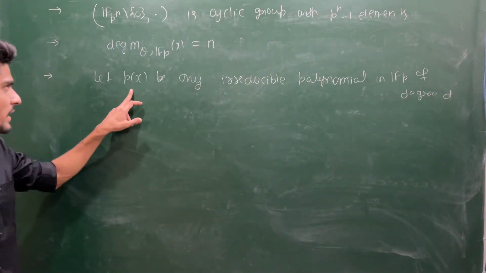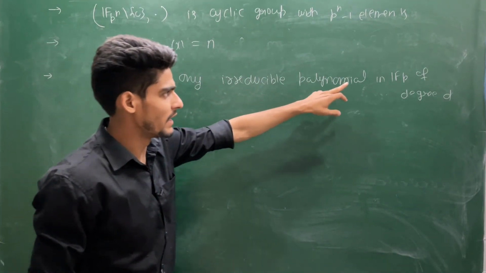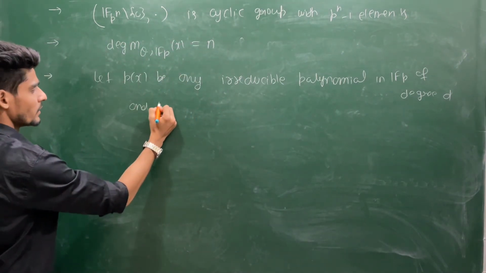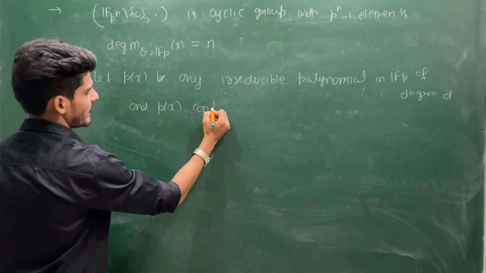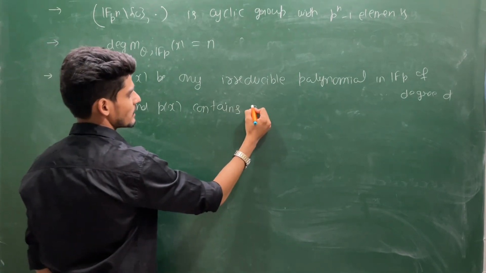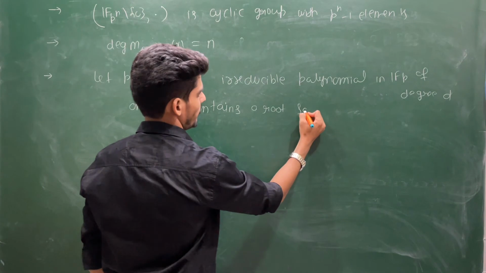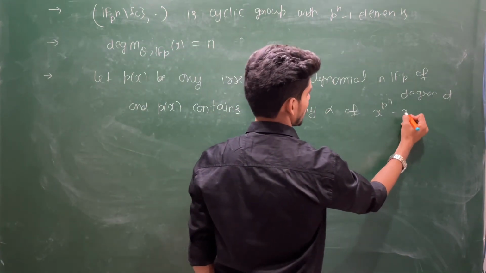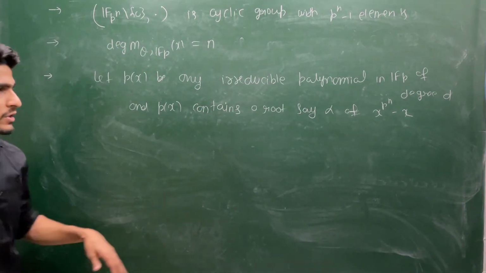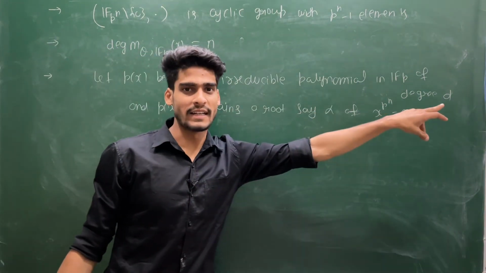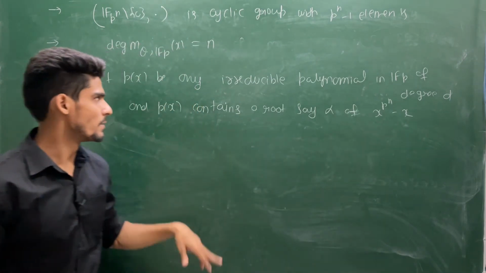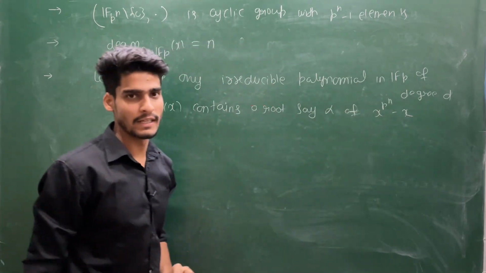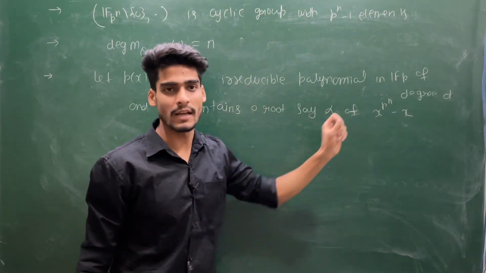Suppose this P(x) be any irreducible polynomial in Fp of degree d, and P(x) contains a root, say alpha, of x to the power p^n minus x. Suppose it is containing a root, because if you factorize this, then if a factor contains a root, then this polynomial will contain a root. So suppose P(x) contains a root, say alpha, and the degree of this polynomial is d. I will actually prove that d divides n. See how?